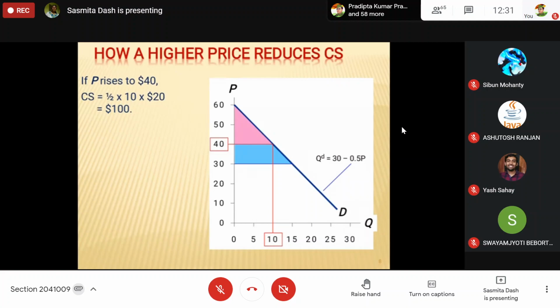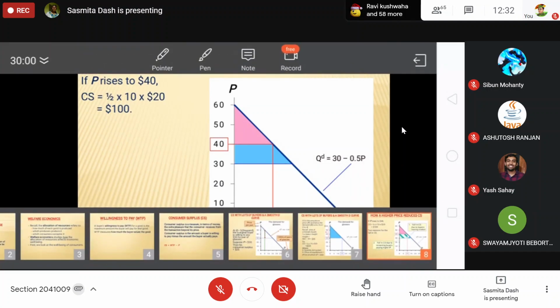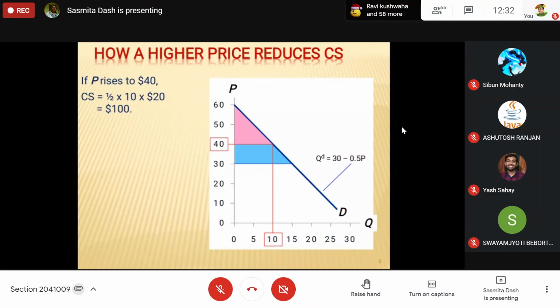So why does this loss occur? Some marginal buyers will leave the market, and those existing consumers are also losing some surplus due to the increase in price.